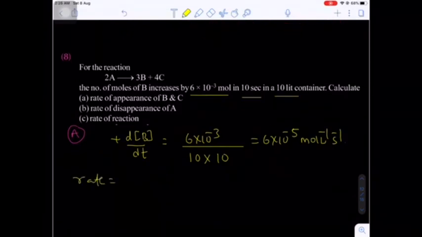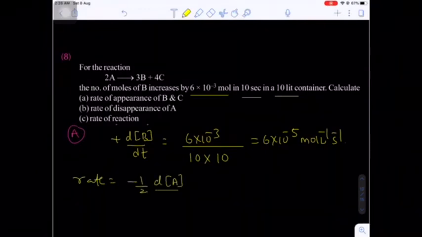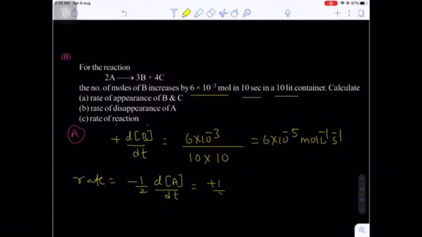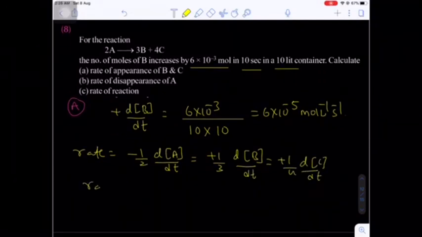Now what is the rate of reaction here? Rate of reaction will be equal to minus 1 by 2 into dA by dt, which is equal to plus 1 by 3 into dB by dt, which is equal to plus 1 by 4 into dC by dt. So we know dB by dt. From here we can directly find the rate of reaction. So rate of reaction will be equal to rate of appearance of C option.